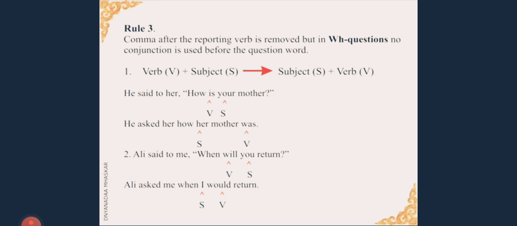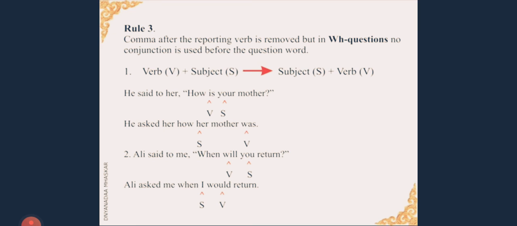What is this question word? The one beginning with WH type. First example, verb plus subject becomes subject plus verb. The first example, he said to her, comma, inverted comma open, how is your mother? Here is the verb, your mother is the subject. So what is there first? Verb is there followed by subject as it is a question.